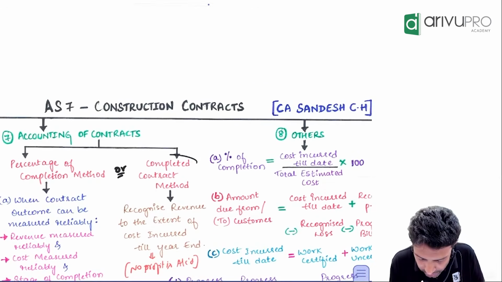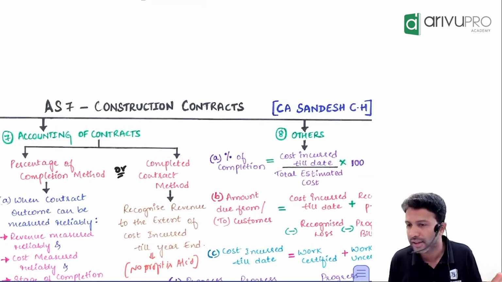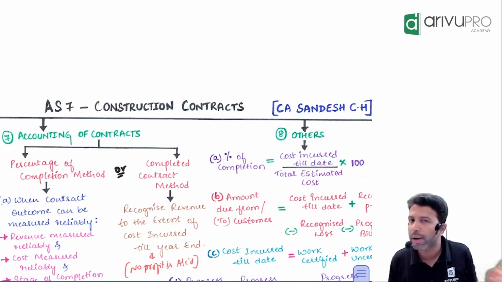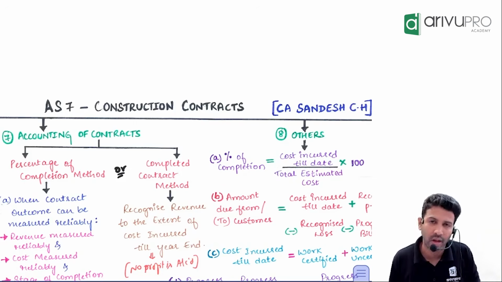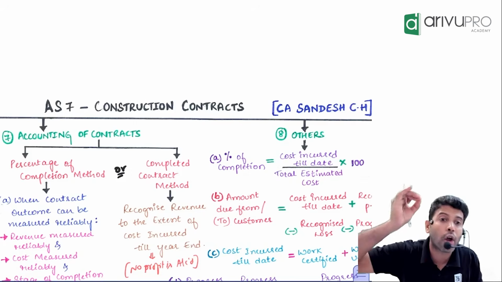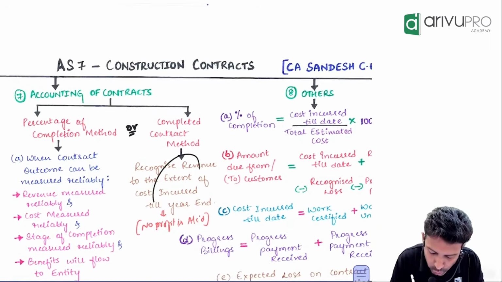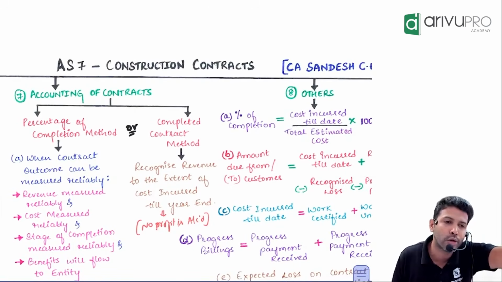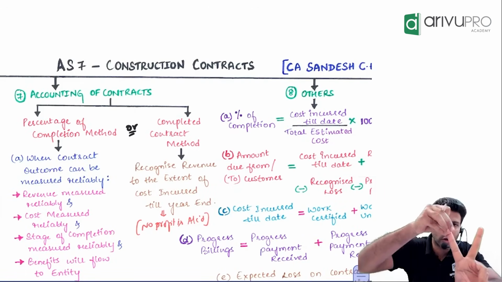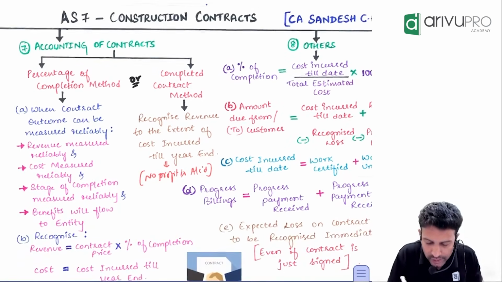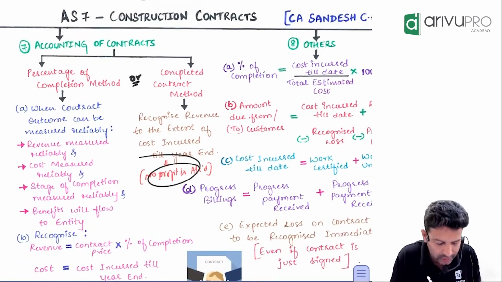Okay. Don't be misled by the name. What is the name saying? Completed contract method. Completed contract method does not mean you will book revenue only after completion. No. What completed contract method says is, how much ever cost you have incurred, that much revenue you will book. If you have spent 1 lakh rupees as cost, how much revenue you will book? 1 lakh. So revenue is also 1 lakh, cost is also 1 lakh. How much is profit? 0.